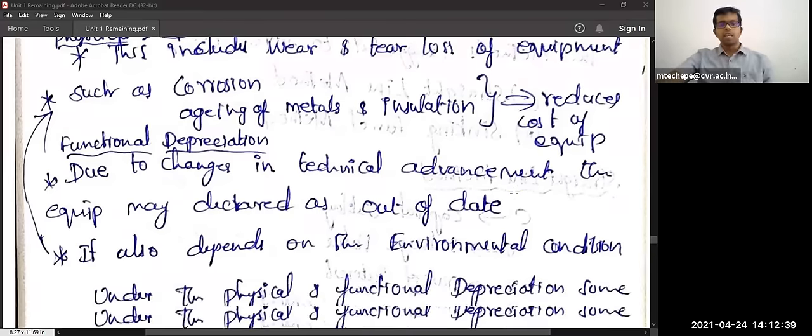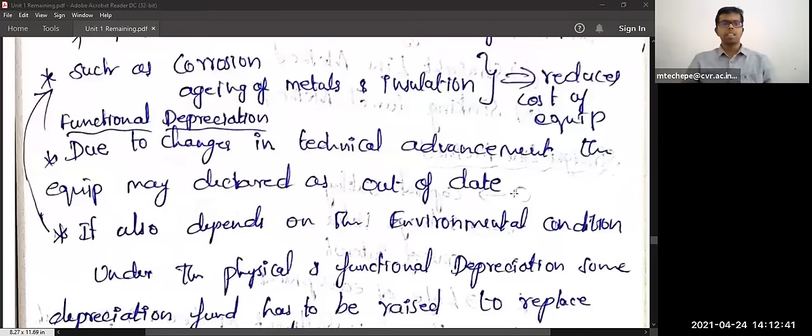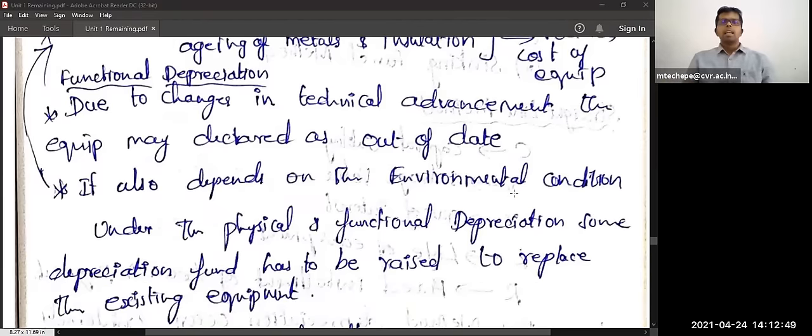Next is functional depreciation. What is functional depreciation? Due to changes in technical advancements, the equipment may be declared out of date. Out of date in the sense of the latest energy meters. Previously, in a substation, some old energy meters, ammeters and voltmeters, analog meters will be there.